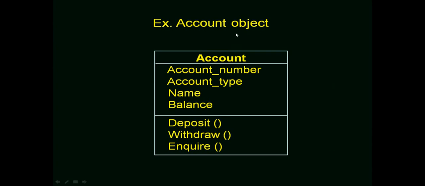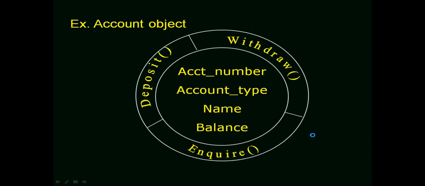For example, if I take an account object, every account object must have an account number, account type, whether it is a savings account or current account, the name of the account holder, and then the balance amount in his or her account. That way we can have data members. Similarly, we can have member methods like depositing the amount, withdrawing the amount, and inquiring what the balance is in the account. This is one model of representing an object. This is another model, with account number, account type, name and balance, which are surrounded by